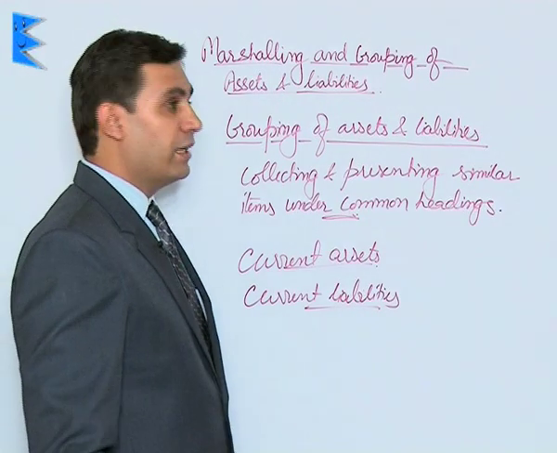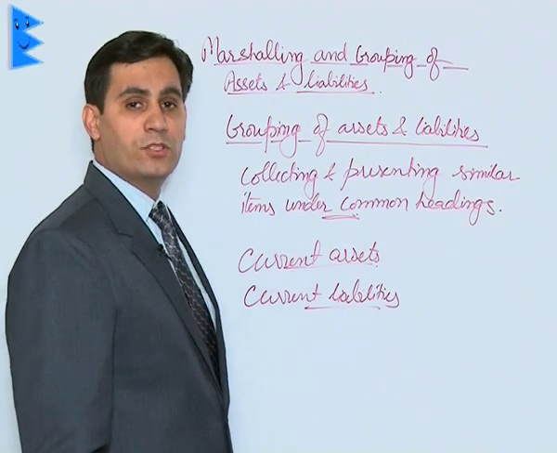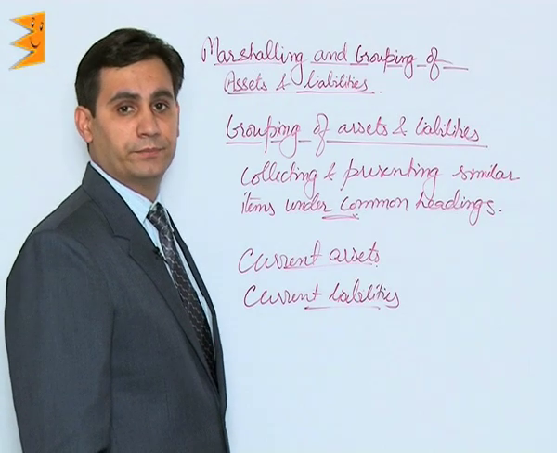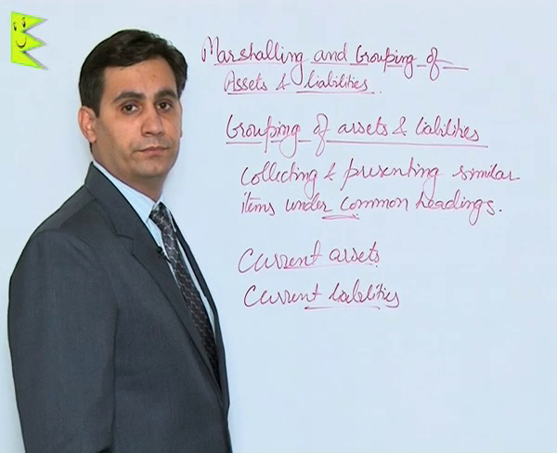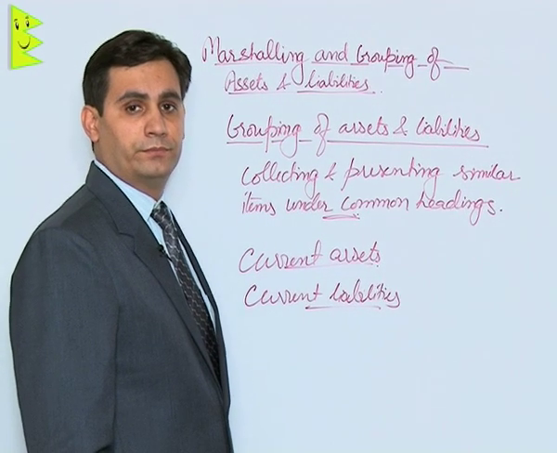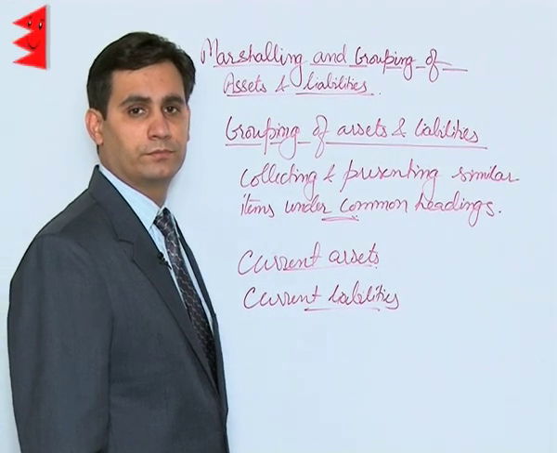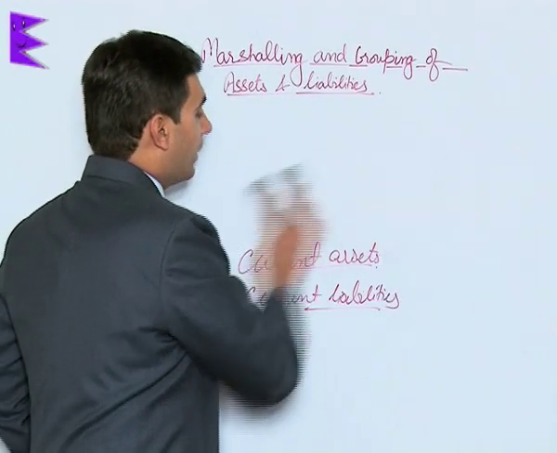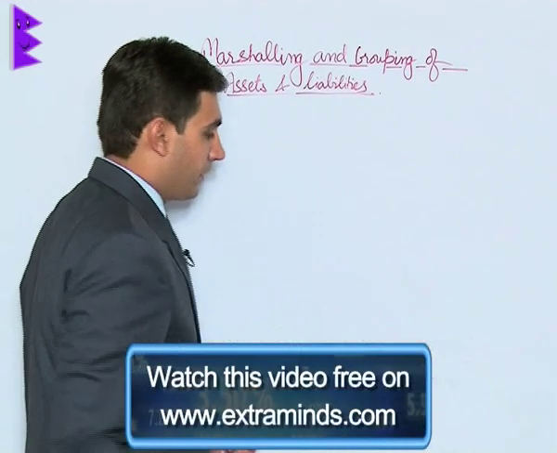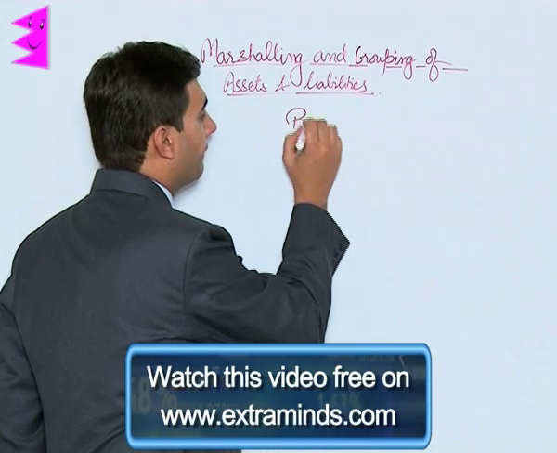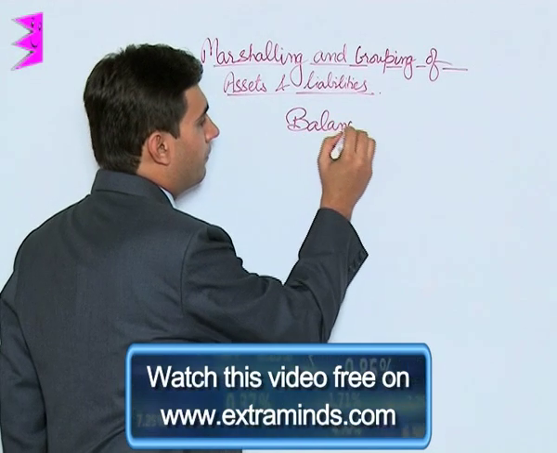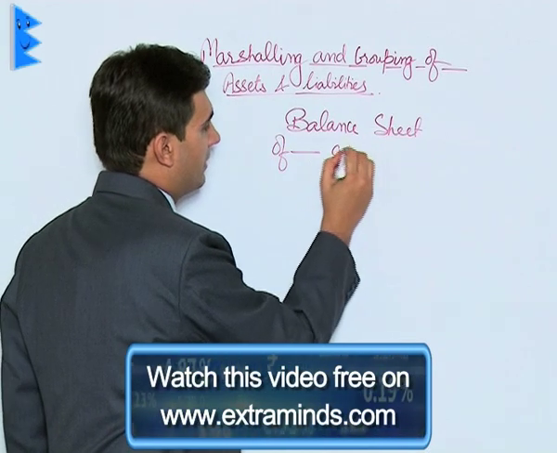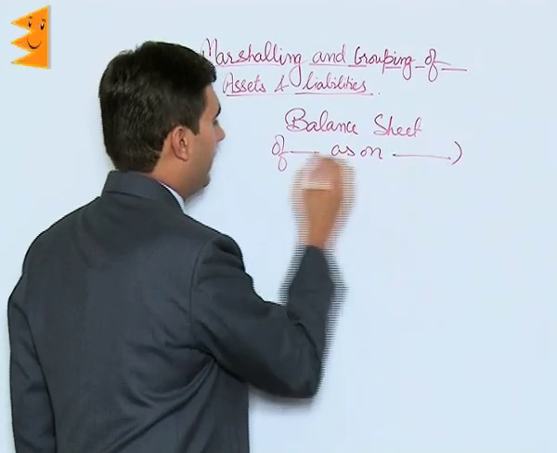So let us understand and draw a balance sheet based on grouping and the concept of marshalling. Now students, the format of the balance sheet will remain same. It would be like balance sheet of the name of the business as on the date.